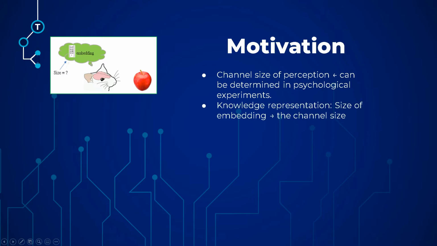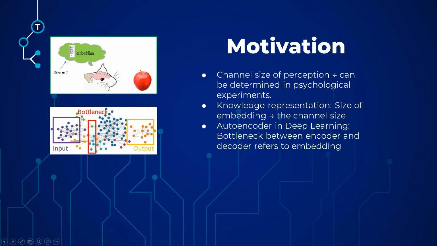Another form of knowledge representation would be embedding, especially in the context of AI, artificial intelligence, or machine learning. For example, image embedding or word embedding in natural language processing. This is practically proved by the autoencoder in deep learning. The structure would be an encoder, a decoder, and a bottleneck in between.